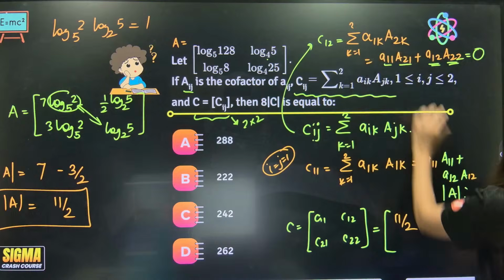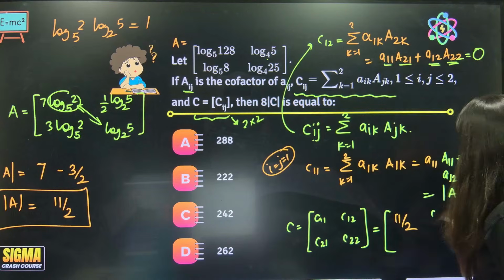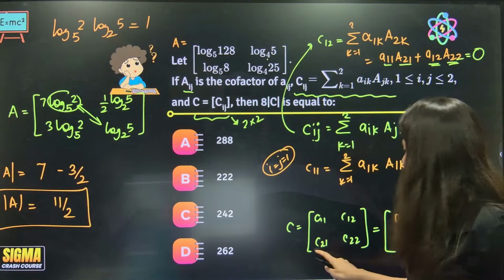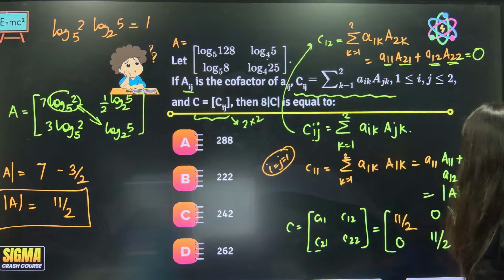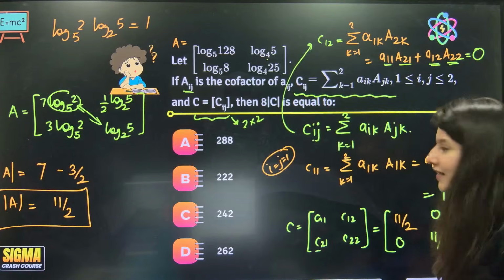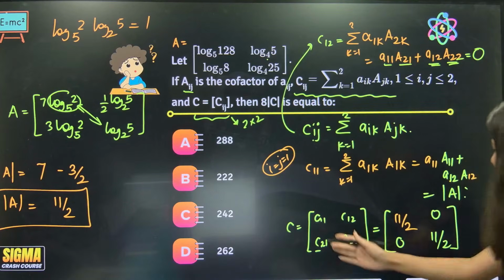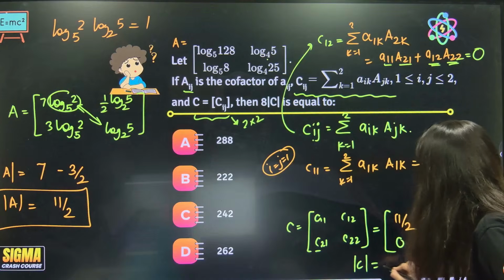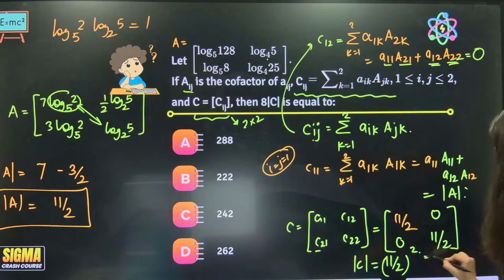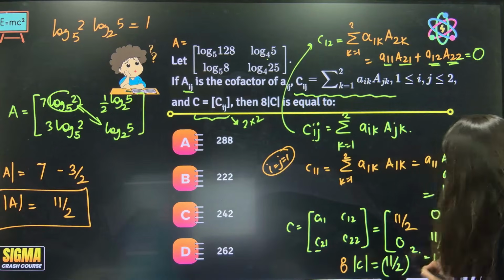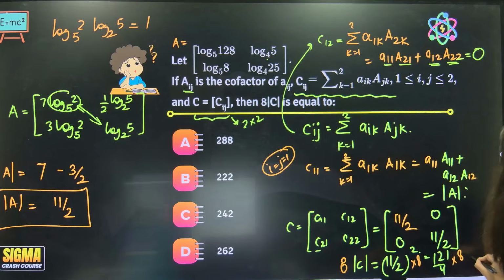Right? So I'll get determinant A as 0. Similarly, if you find C21, you will get 0, and C22, you will get 11 by 2. So this is your C matrix, correct? Now they are talking about determinant C, that is going to be 11 by 2 whole square. So that is 121 by 4 if you have to multiply it with 8. So just multiply it with 8.